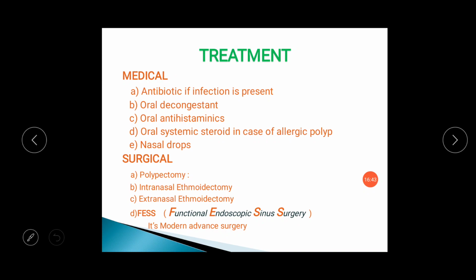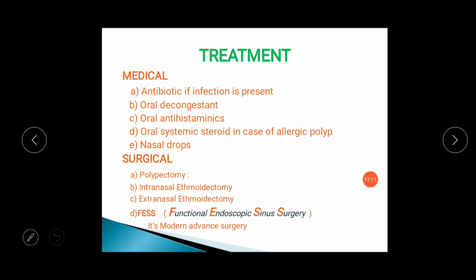Oral steroids can be used, but usually topical steroids are used, as we have seen in allergic rhinitis patients. Nasal drops which are helpful are xylometazoline and oxymetazoline preparations to relieve the congestion in the nasal cavity, but their excessive use can develop rhinitis medicamentosa. The main treatment for this type of polyposis is surgery.